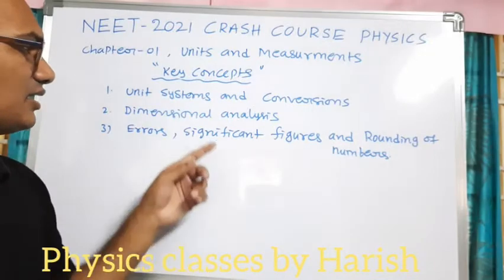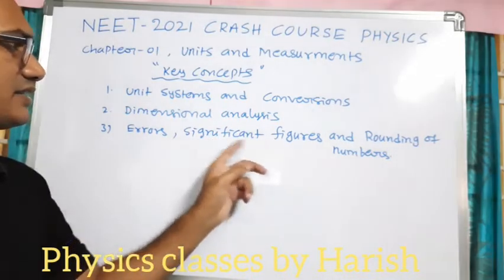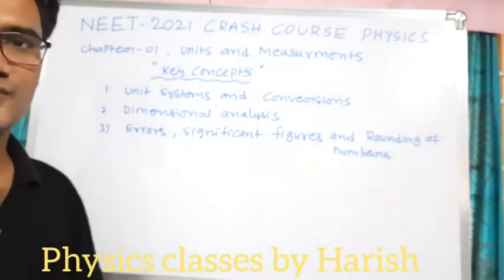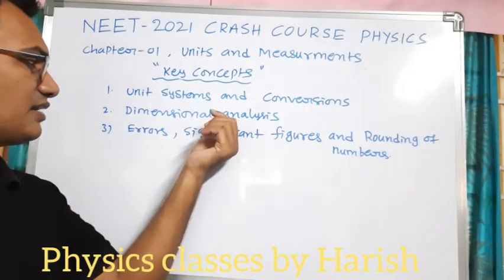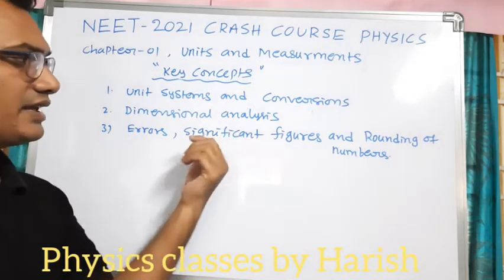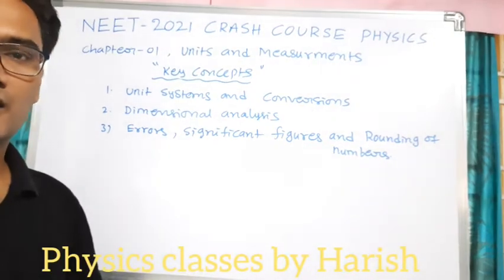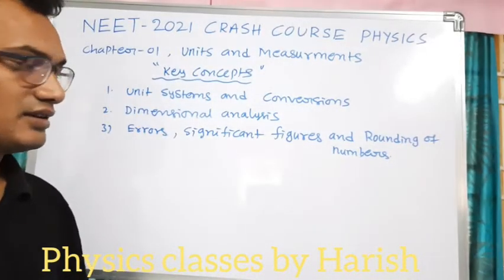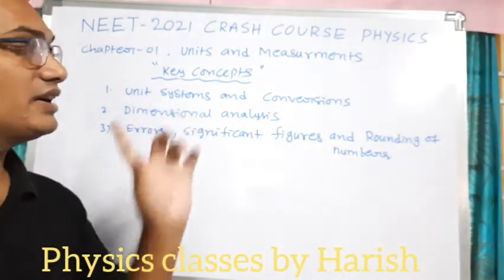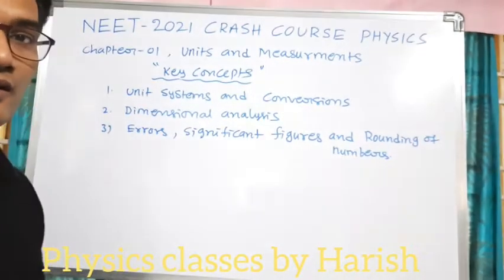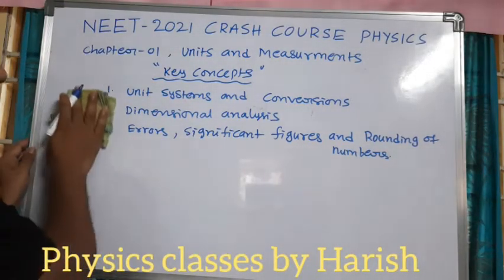Mostly in NEET, they will ask questions based on the dimension formula, errors, significant figures and all. Units and conversions is a very small topic, covered in the lower grade. Mainly we have to concentrate on dimensional analysis, significant figures, errors and rounding of numbers. If we concentrate more on these, definitely we can answer one question. Every year under units and measurements, one question will come in the NEET exam. So now we'll start this chapter with the units, unit systems and conversions.